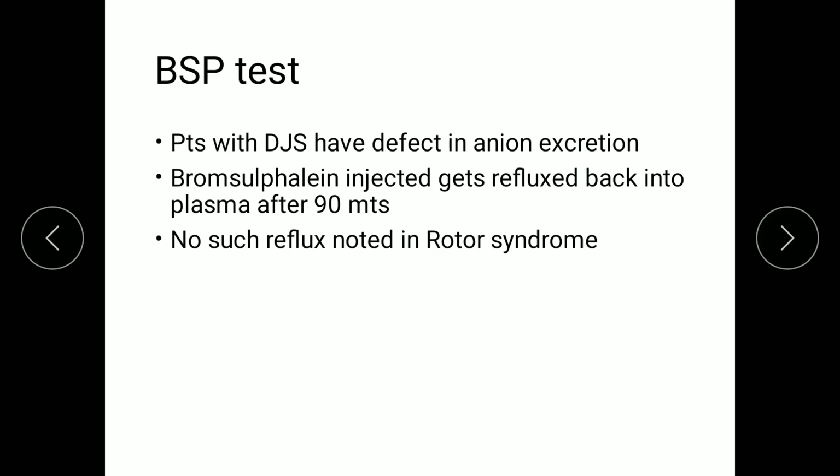Bromsulphalein test. When injected, it is taken into the hepatocytes where it is excreted. Since there is a problem in the multidrug resistance protein 2, it is not getting excreted into the biliary canaliculi, hence it reflects back into the systemic circulation. So the BSP level in the plasma after 90 minutes is increased. This is one diagnostic test for Dubin-Johnson syndrome, whereas no such reflux is noted in Rotor syndrome.